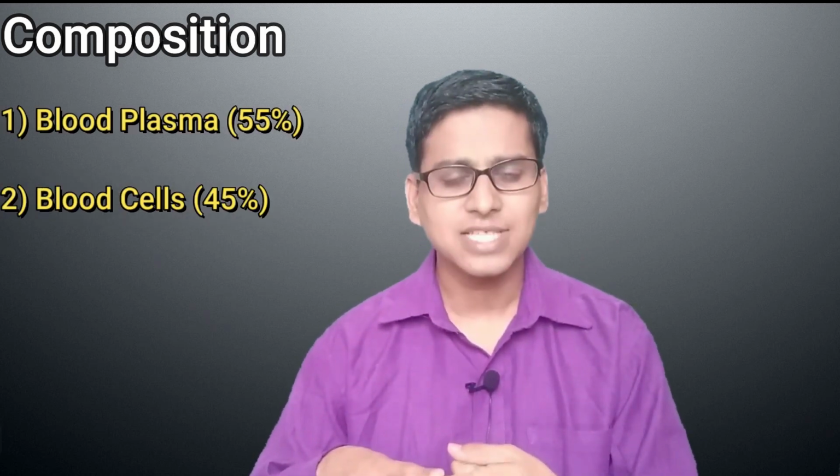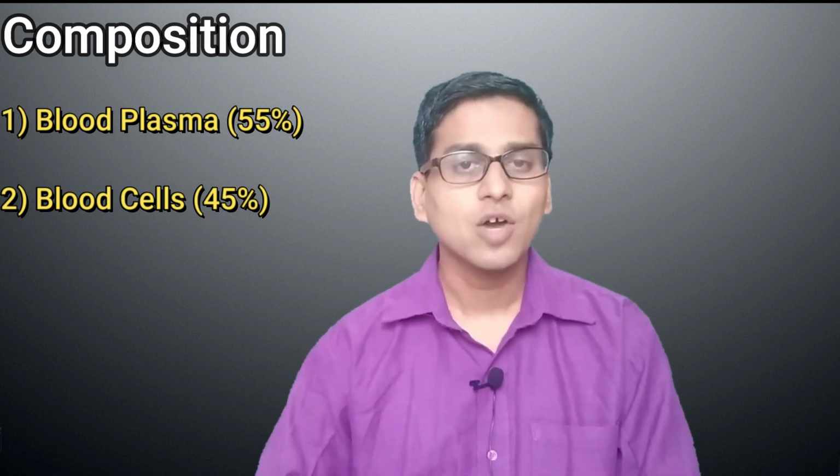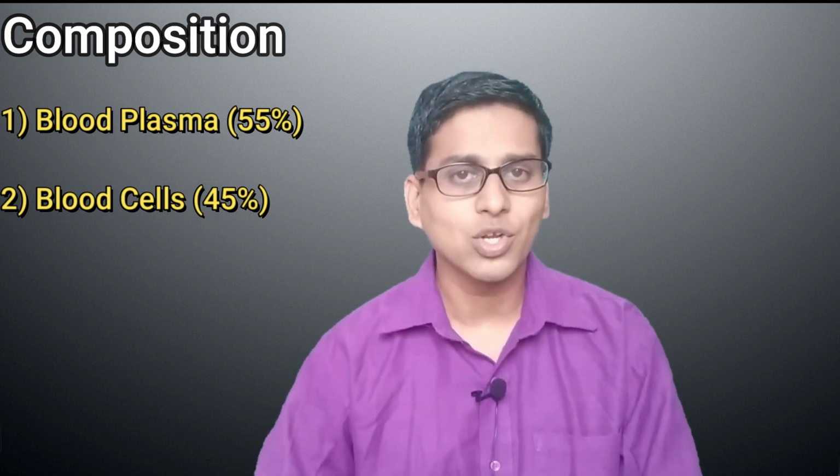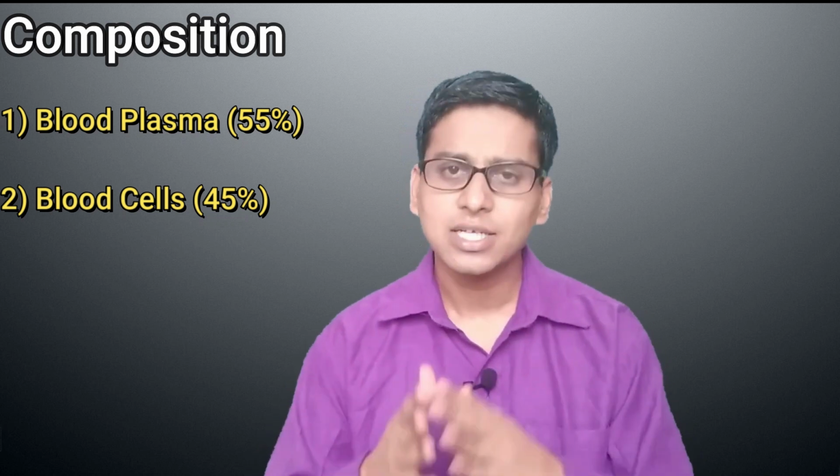For study purposes, blood is divided into two parts. First is blood plasma, second is blood cells. Blood plasma occupies 55% of the total blood volume and blood cells occupy 45% of the total blood volume. So we are going to study their composition and function step by step.